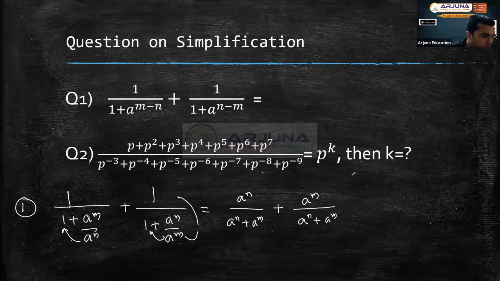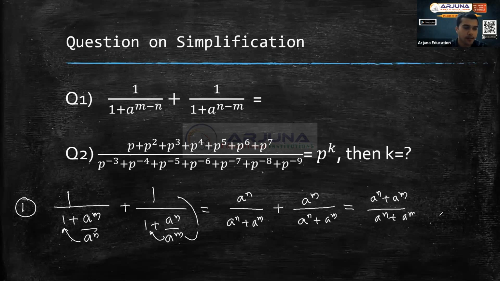Yeah, Samuel's last question, you got k square equal to root 2. So k equal to, again you have to take the square root, right? So the square root of square root 2, therefore you will get 2 power 1 by 4. So you will get the answer (a power n plus a power m) divided by (a power n plus a power m), therefore the answer is equal to 1. Clear?